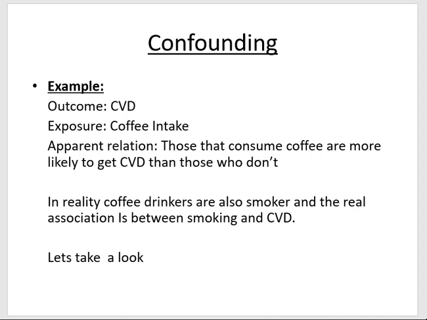Then it has to be investigated to see whether it is a confounder. In the following slides, I'm going to show you how you investigate whether it's a confounder or not. So first, we have established that it's a potential confounder. We found out that it's related to CVD and related to coffee, and we know it's not in the causal pathway. Then the next thing is to figure out: is smoking confounding the relationship? I'm going to give you the answer right now, and then you're going to see how that works.